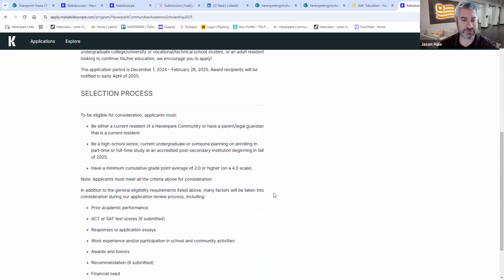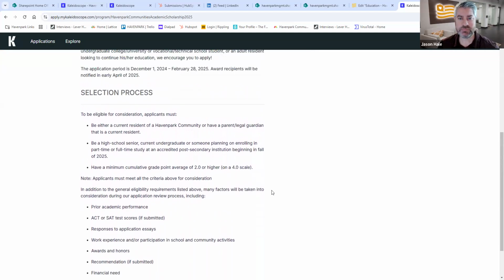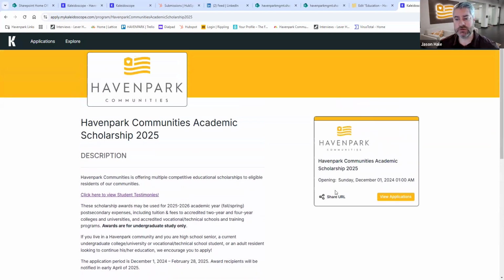But if you find anything that differs, certainly you can let me know. As we're scrolling up and down here, once December 1st hits, you'll be able to actually go on here and create an application.